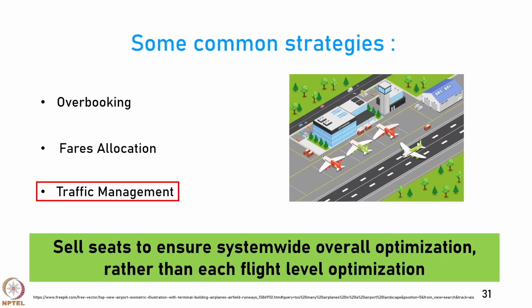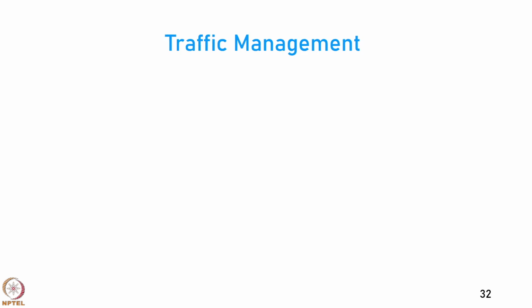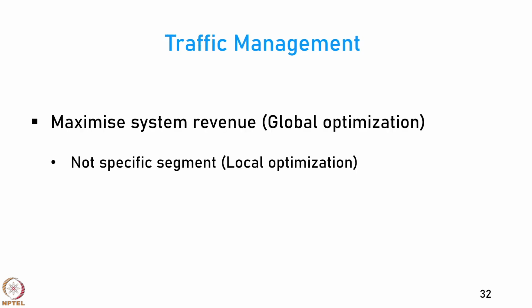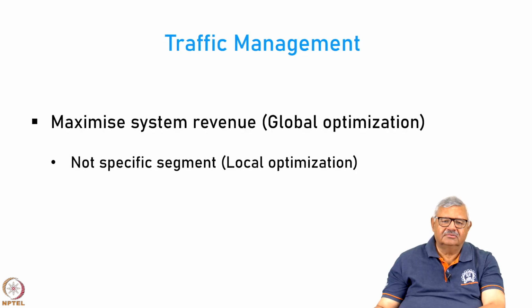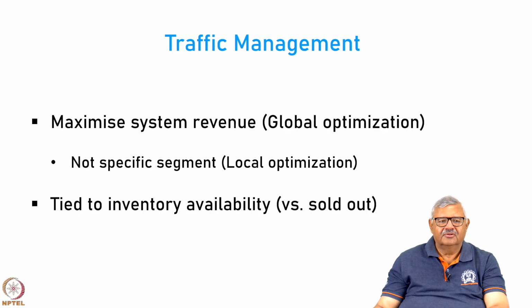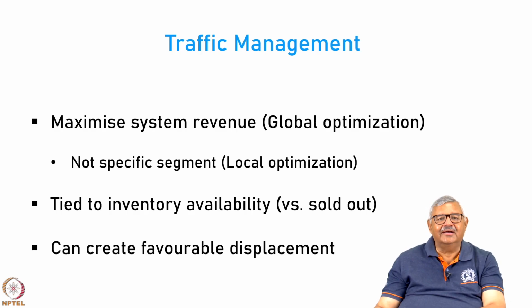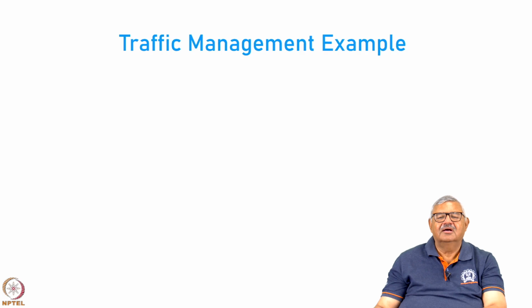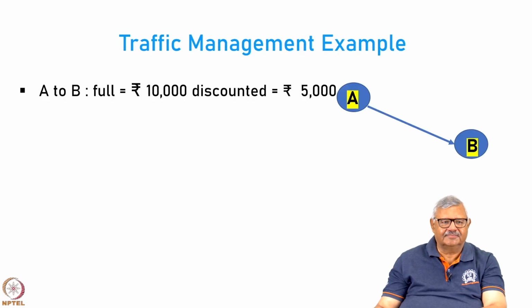Now, the next thing is traffic management. What is traffic management? Maximize the system revenue, but not only on the local segment. Look at the big picture and try to maximize. This is tied to the inventory available versus the inventory which is sold out, and it can create favorable displacement. I will give you an example of traffic management.